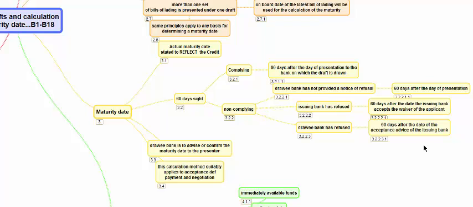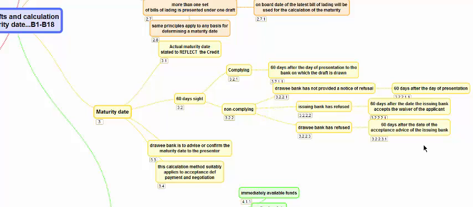Now, if the drawing is made on a nominated bank and the nominated bank has refused, then they might have asked for the documents to be sent to the applicant's bank, that is the issuing bank, or might have sent a message saying may we negotiate in spite of discrepancies. Maybe the issuing bank took it up with the applicant, maybe the applicant agreed, maybe the issuing bank also agreed, and then sent a message to the nominated bank saying we are agreeable to your negotiation of these documents subject to these discrepancies.